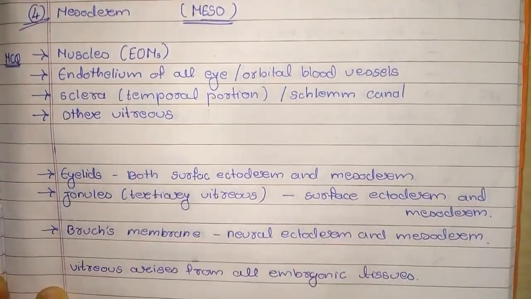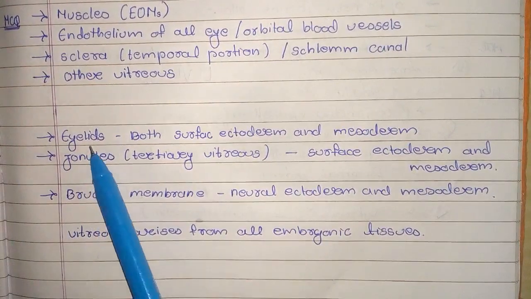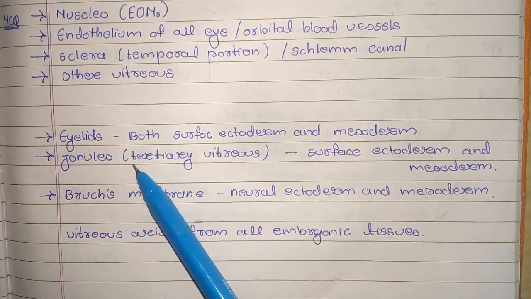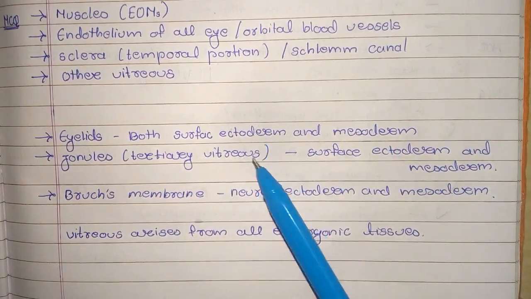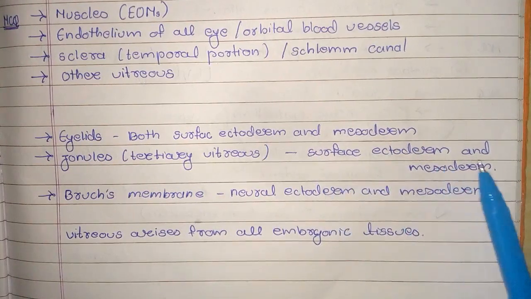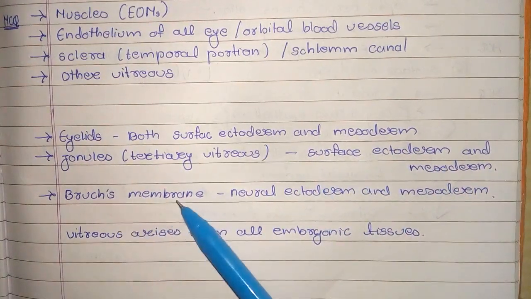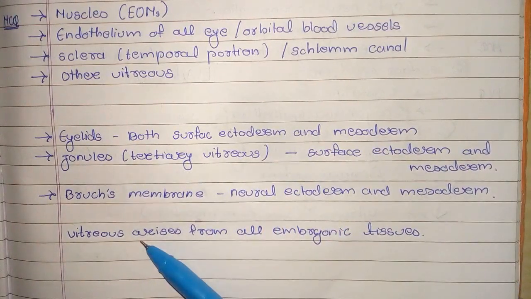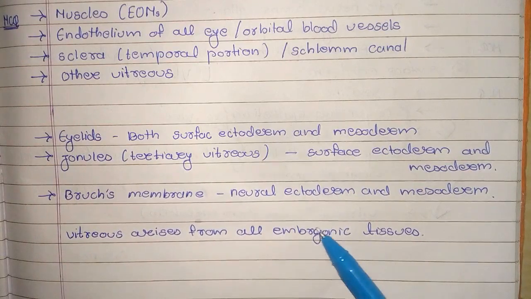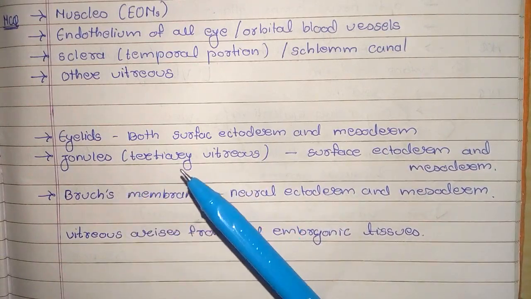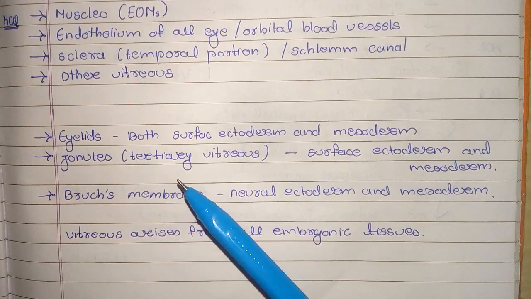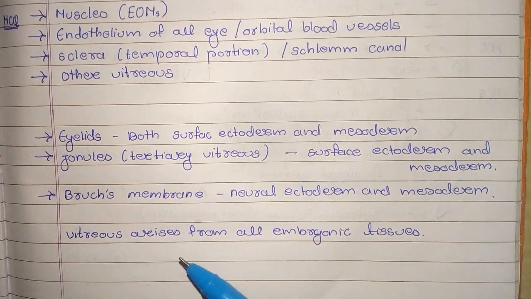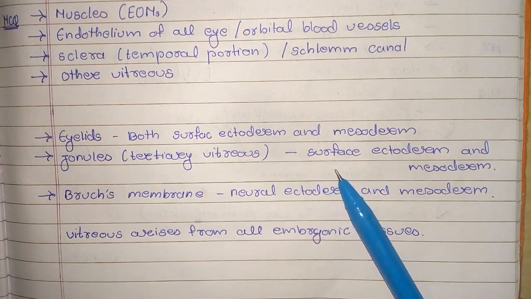And further, we are going to see that the eyelid is the primordia of both surface ectoderm and mesoderm. Zonules and the tertiary vitreous, same as above, are also the primordia of surface ectoderm and mesoderm. Third, Bruch's membrane is a primordia of neural ectoderm and mesoderm. And the last point, vitreous. Vitreous arises from all the embryonic tissues such as mesoderm, surface ectoderm, neuroectoderm, and neural crest cell. This vitreous is also an important point. Vitreous arises from all the embryonic tissue.